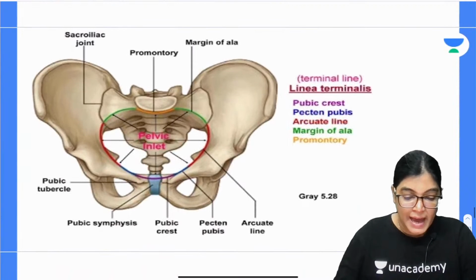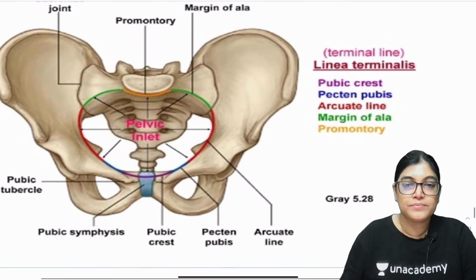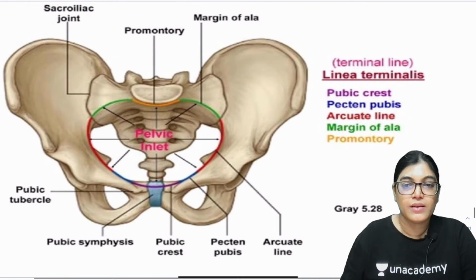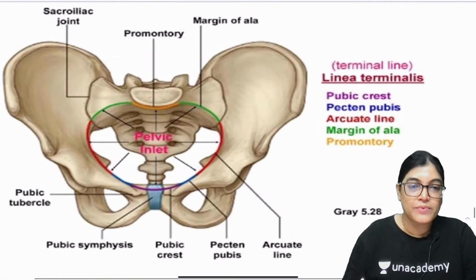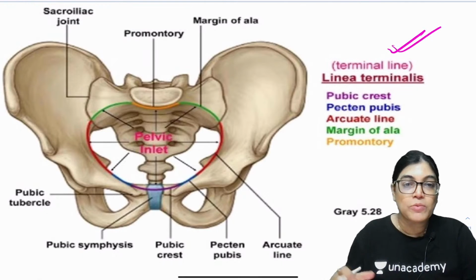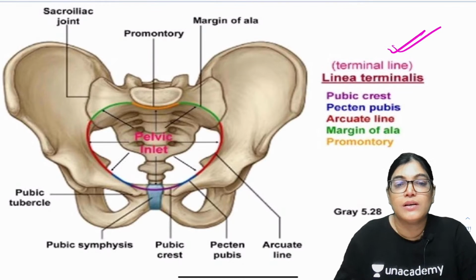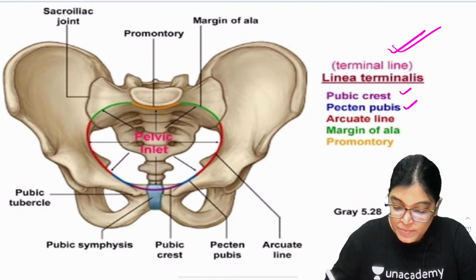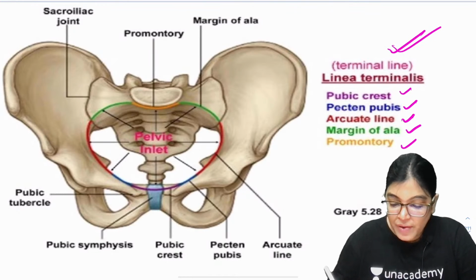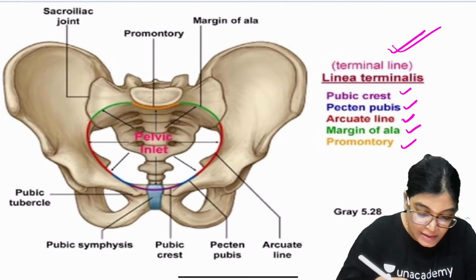So let me show you a diagram here which will again help you to understand the correct answer. Here you can see, if we talk about pelvic inlet and the brim, it has a continuous line, linea terminalis, which is formed by pubic crest, pecten pubis, arcuate line, and margins of ala of sacrum.